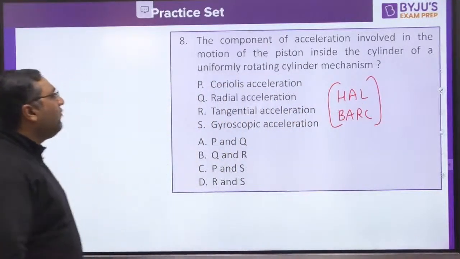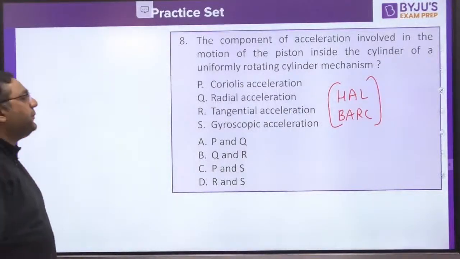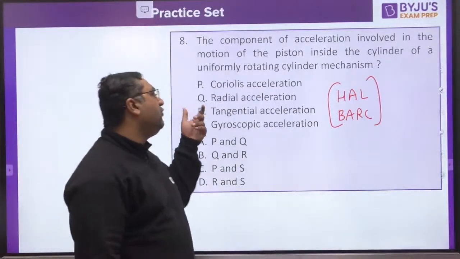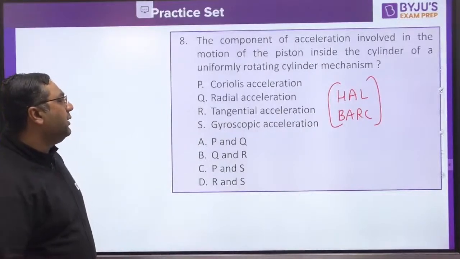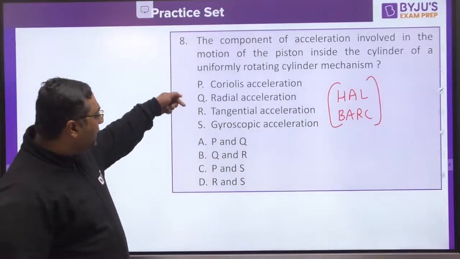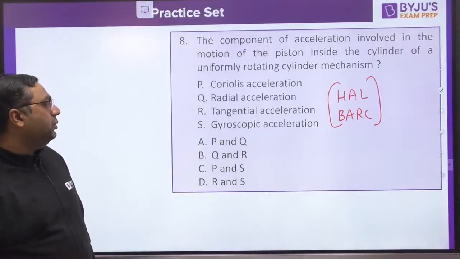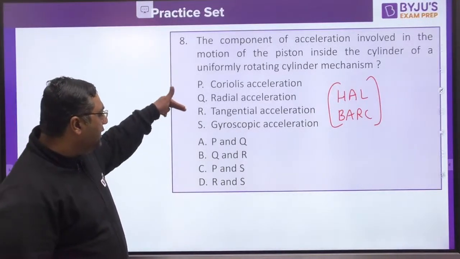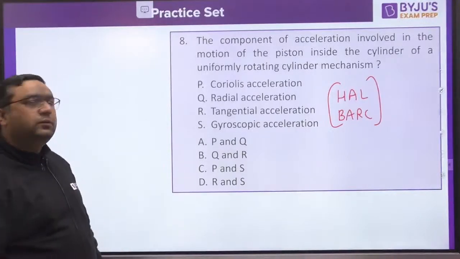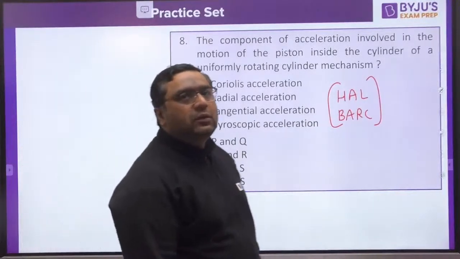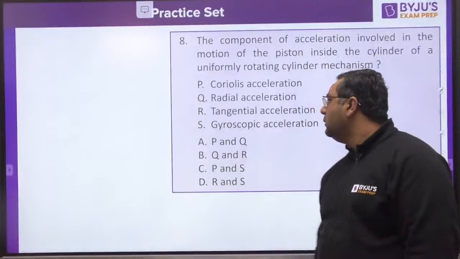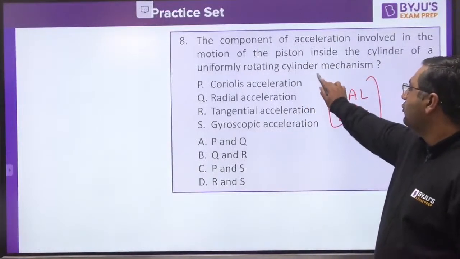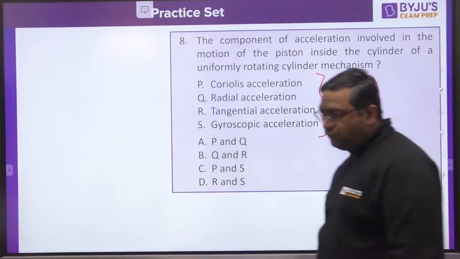Okay, so the component of acceleration involved in the motion of the piston inside the cylinder of a uniformly rotating cylinder mechanism. Coriolis, radial, tangential and gyroscopic. Which 2 out of 4?